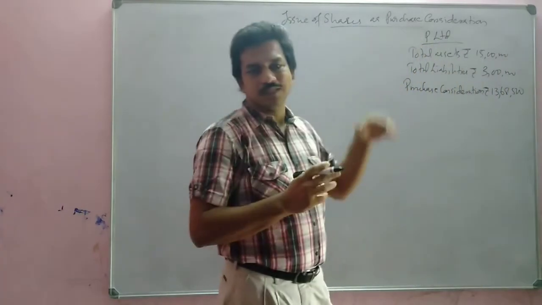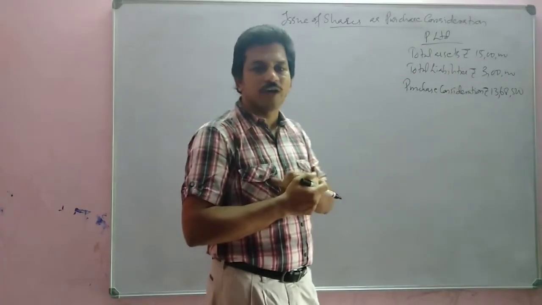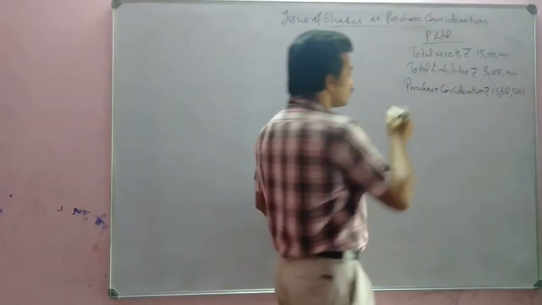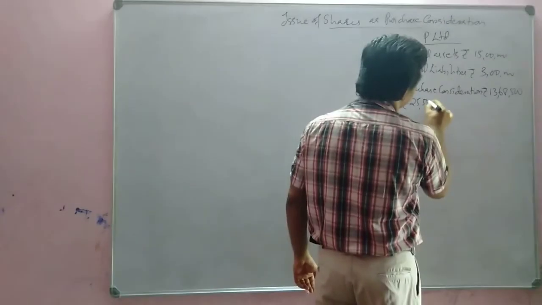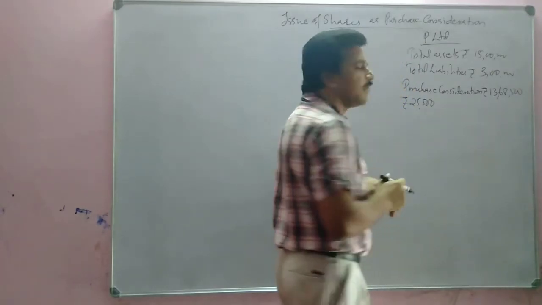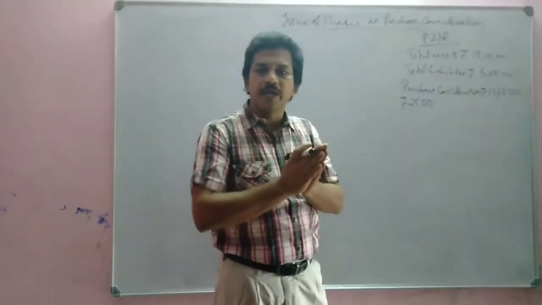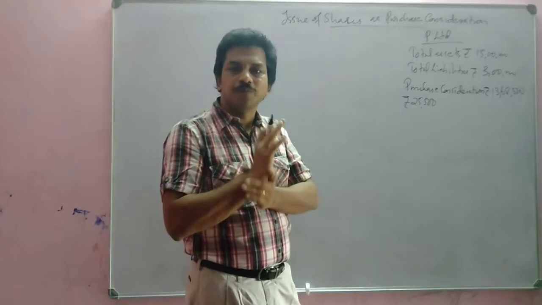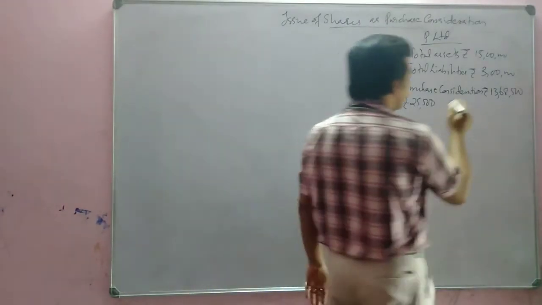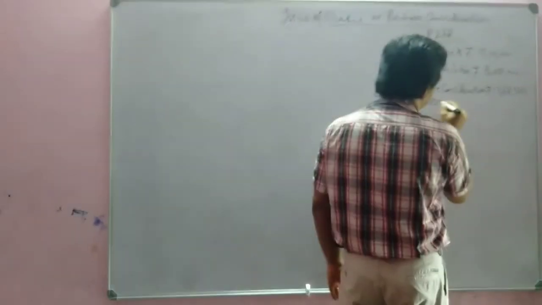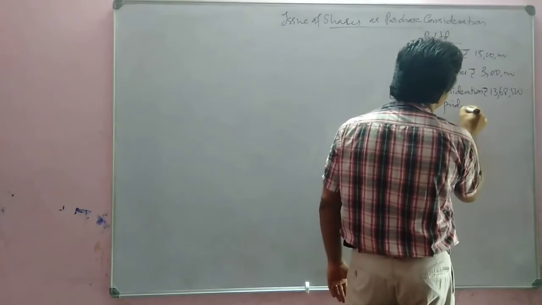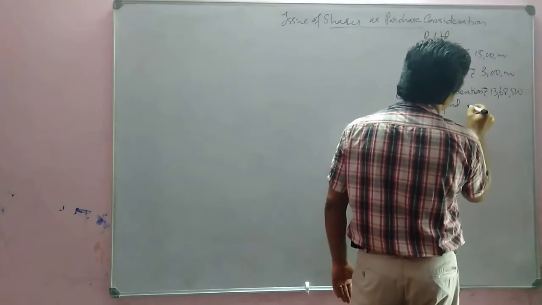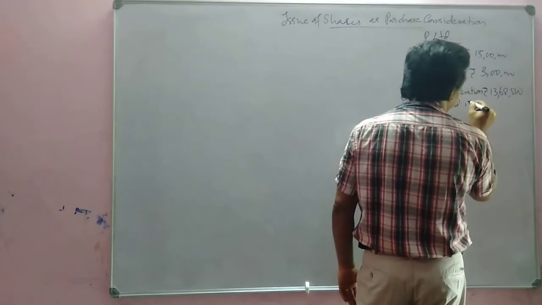Out of this 13 lakh 68,500, rupees 25,500 we are paying in the form of a promissory note.